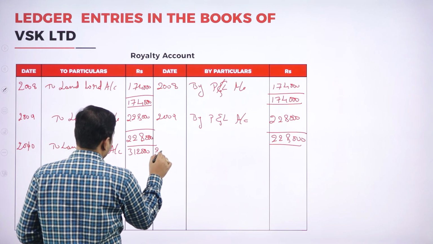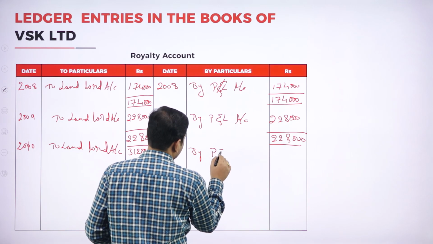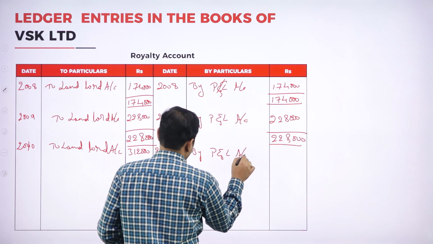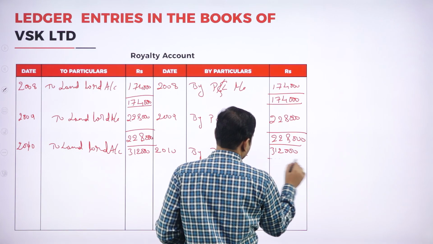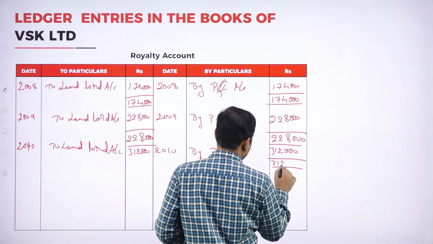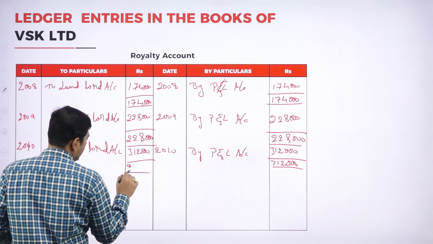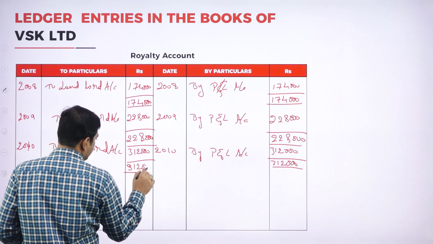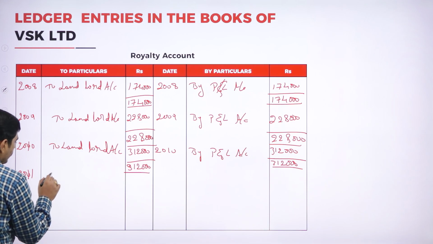Again 2010 by profit and loss account, 3,12,000. So tally both sides, 3,12,000. Here also 3,12,000. Again coming to 2011 to landlord account.